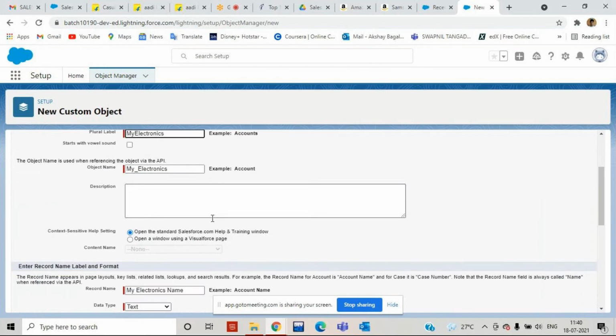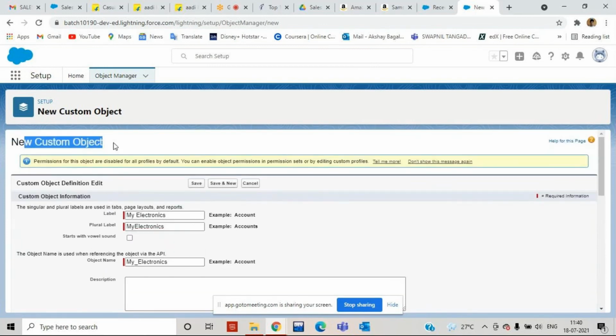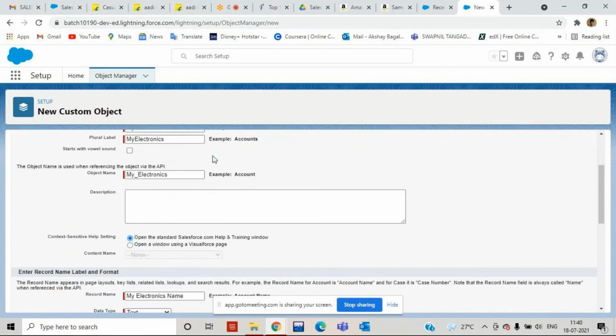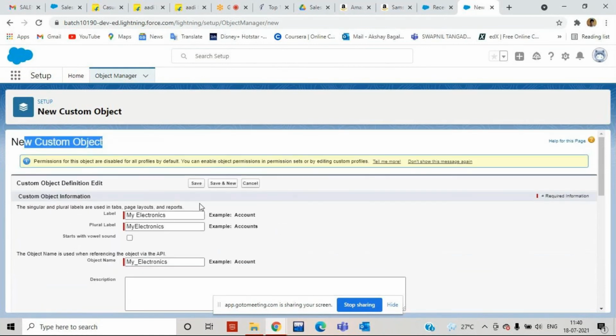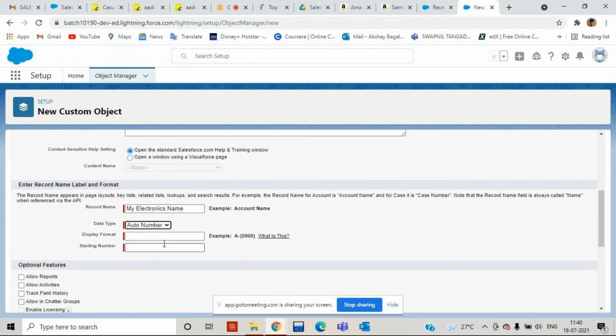Now it is the most important interview question. At the time of object creation, what is the default data type that Salesforce provides? By default it will provide text and auto number. It is an interview question, and also a certification question. In future, when we go for the Salesforce certification, they are going to ask: what is the default data type that Salesforce provides while creating a custom object? We have text and auto number. Currently I'm providing auto number.